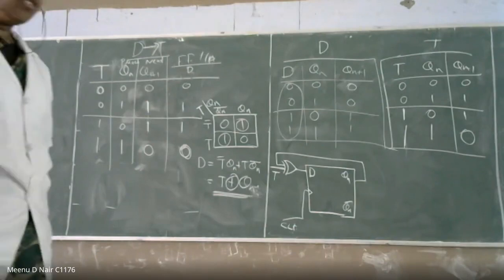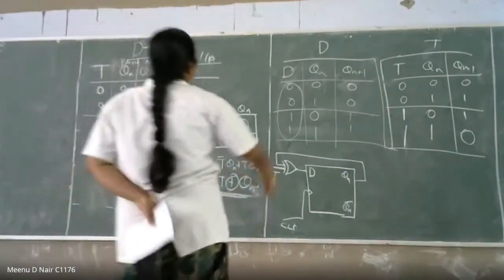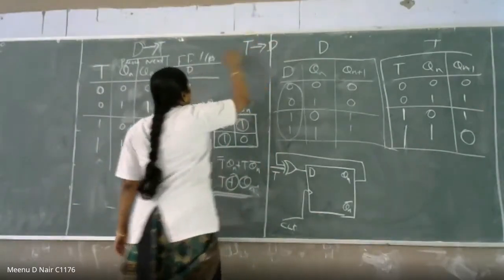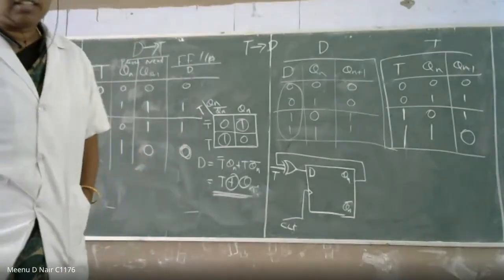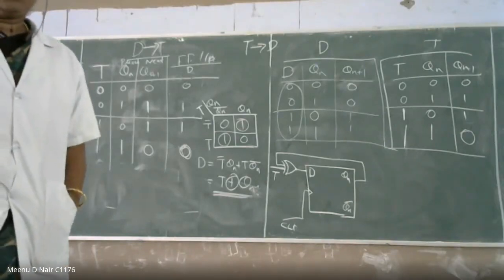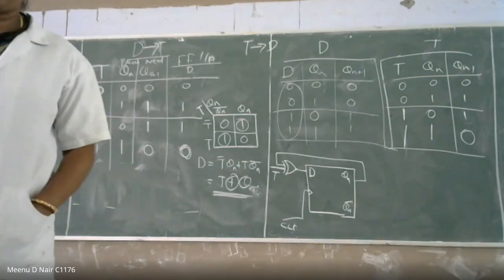So now your job is you have to convert C to D. You have to convert C to D. Here we have seen D to C conversion. Your job is to find out C to D conversion. C flip flop to D flip flop.